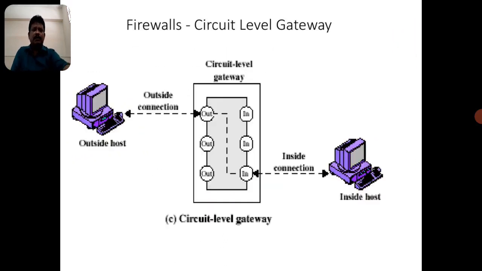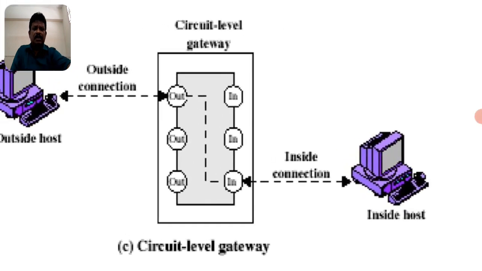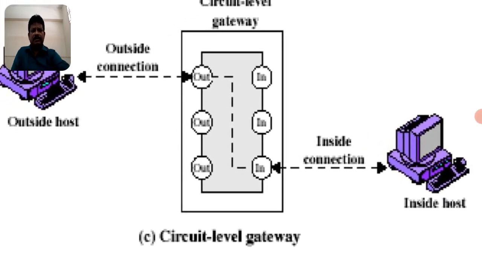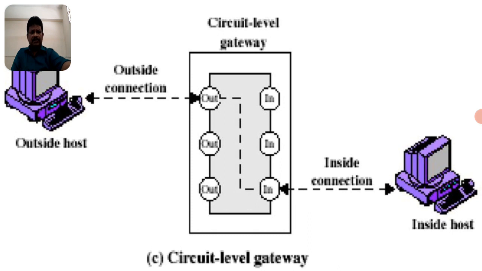The third type of firewall is the circuit level gateway. What is the circuit level gateway? A circuit is a combination of components, and here also whatever components are required in the gateway. Routers and gateways are different configurations.